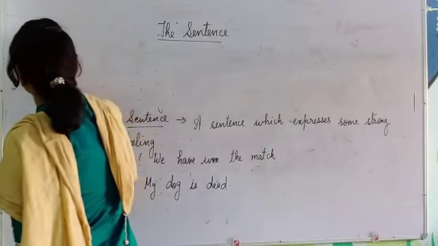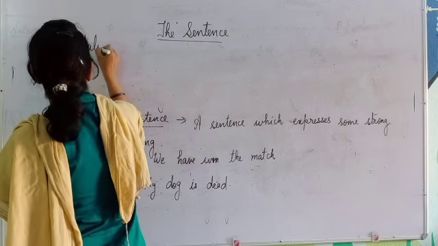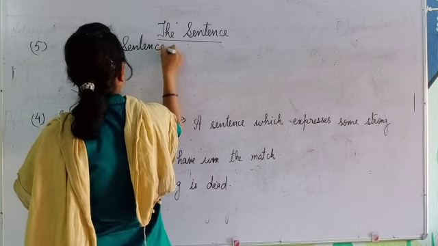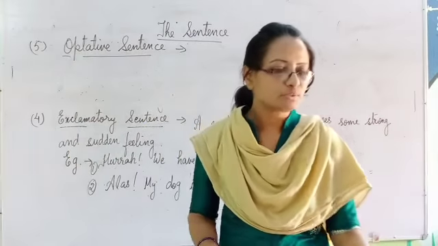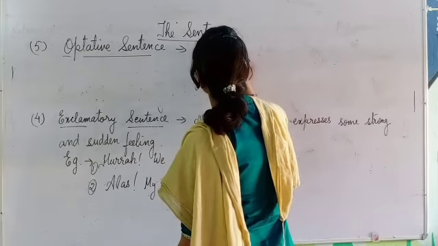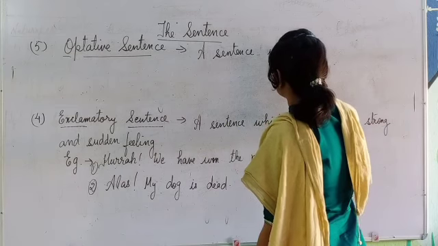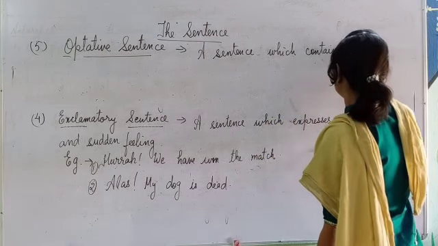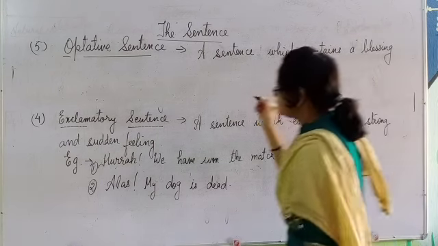Which is the fifth category? Optative sentences. These type of sentences, as I have told you, they include some blessing or curse. How to put up the definition in your own words? A sentence which contains a blessing or a curse.